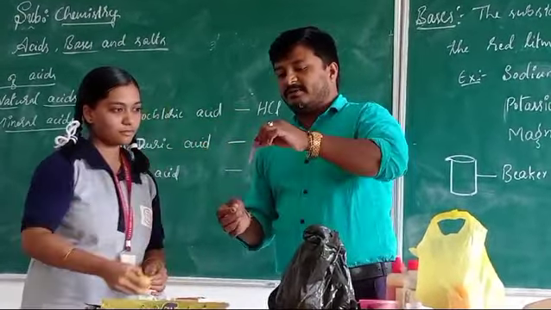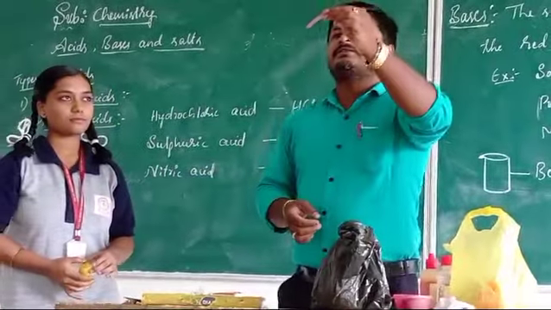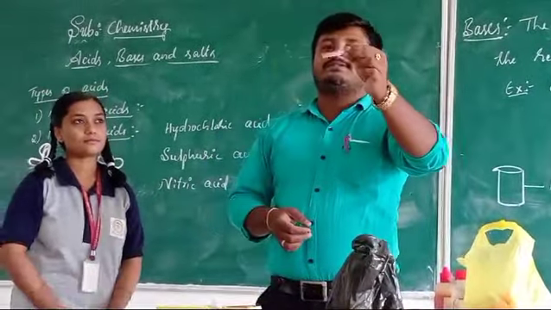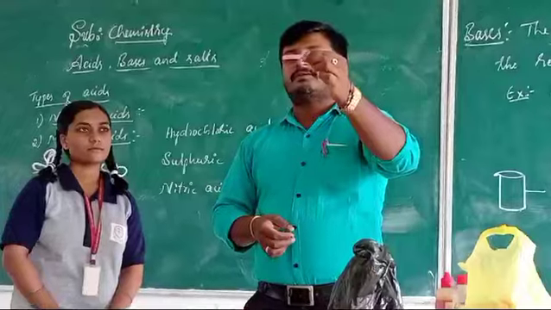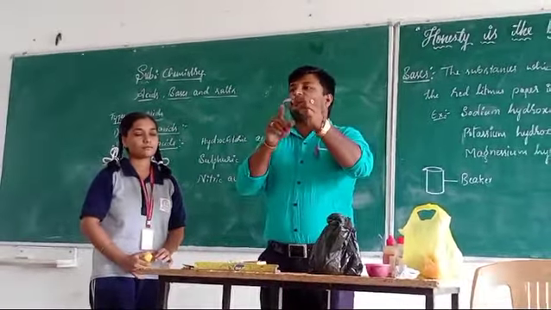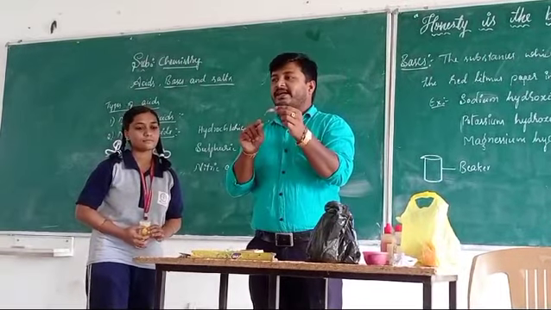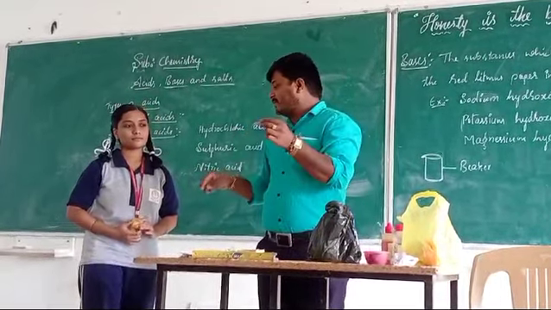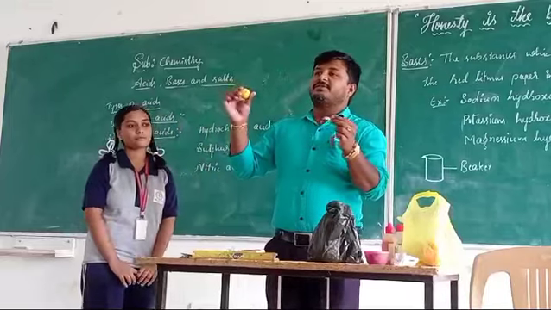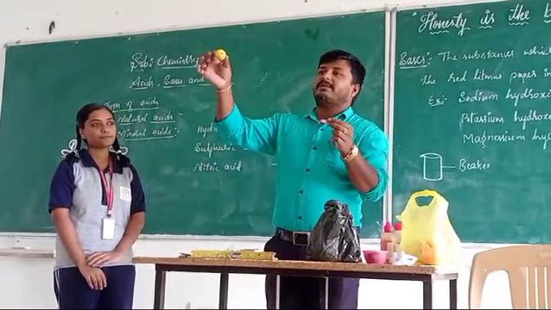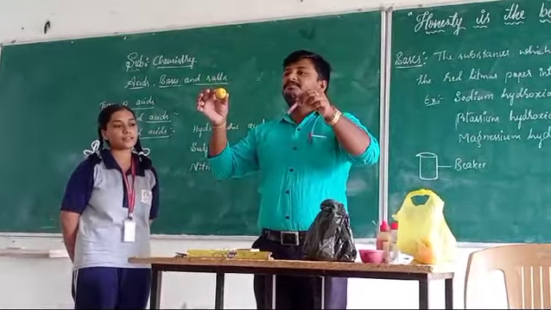Okay, now. Any changes? Yes. What changes do you observe here? Blue litmus paper changes into red litmus paper. If the blue litmus paper changes into red color, then what is the nature of the solution? Acidic. So lemon contains acid.